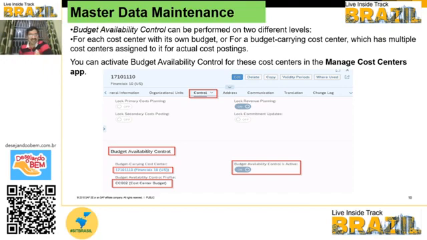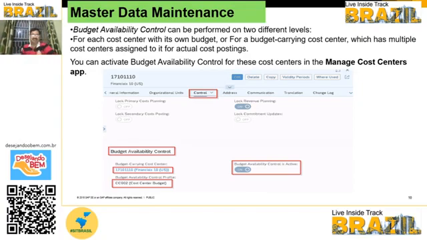And the master data you have to mandatorily maintain by using the Fiori app only. Availability control activation is only possible through the Fiori app. This is not possible through GUI, because people think that GUI is also possible for availability control, but it is not, because that option is not available in the 1909 version. Not sure about the next versions. So currently you have to mandatorily use the Fiori app for activation of availability control. That Fiori app name is Manage Cost Center.